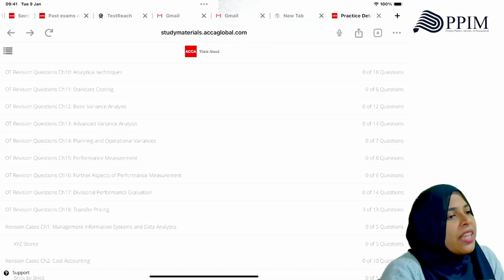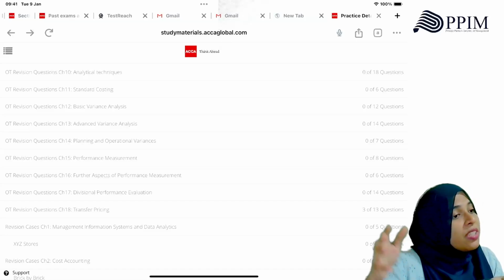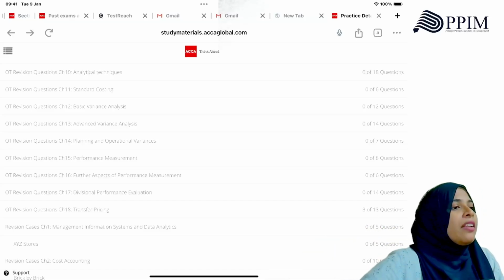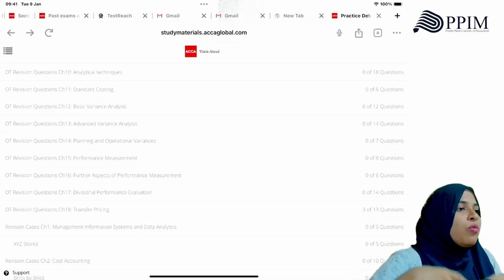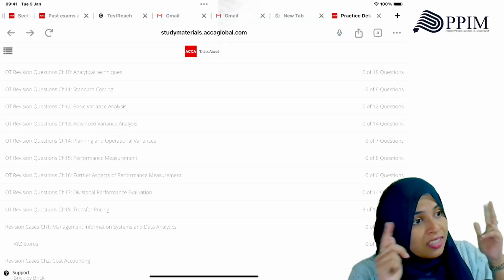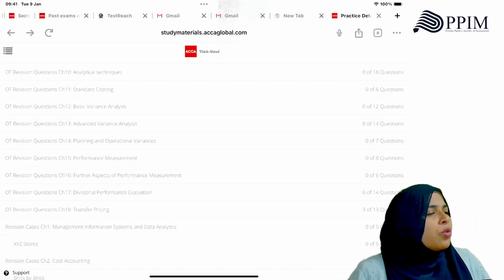Because sometimes A and B are all different areas, right? Sometimes an area is so tough and challenging, you are too much engrossed in that, and then you're stressed, your mood is out, and when you come to A and B, it affects your mindset. Can you understand? So you have to figure out what's better for you. Try to do some timed papers and see what's working for you.